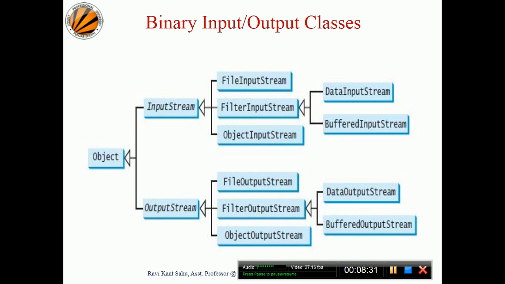Now if you consider the syllabus requirement, we have FileInputStream and ObjectInputStream from InputStream in the syllabus. At the same time, from OutputStream we have only FileOutputStream and ObjectOutputStream in the syllabus.